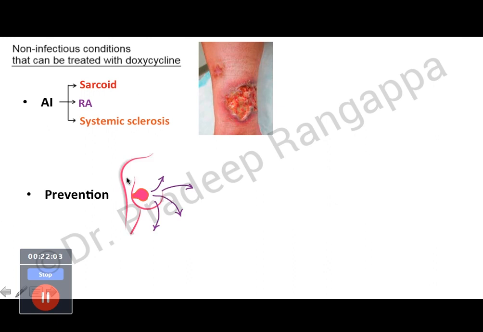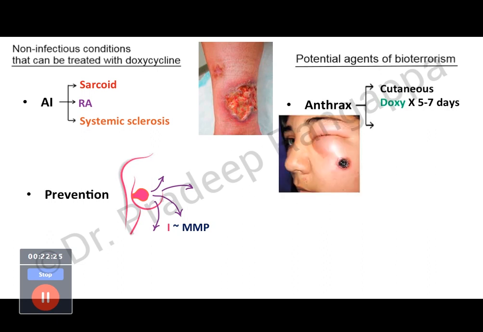And this I found interesting. So doxycycline is shown to prevent breast cancer metastasis. And the way it is shown to prevent breast cancer metastasis is by what I initially said, inhibition of matrix metalloproteinases. So there are studies which have shown it prevents breast cancer metastasis.